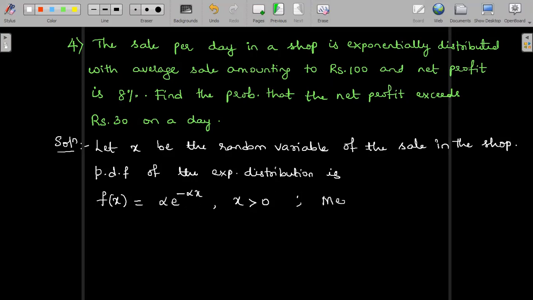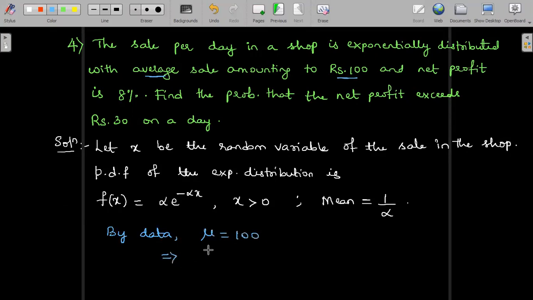And we know the mean of the exponential distribution is given by 1 divided by alpha. And from the data, we have mean or the average sale is rupees 100. So by data we are known with mu value which is 100.